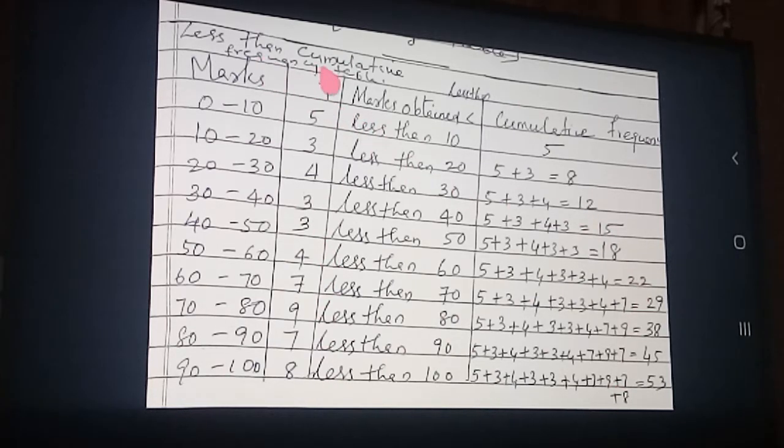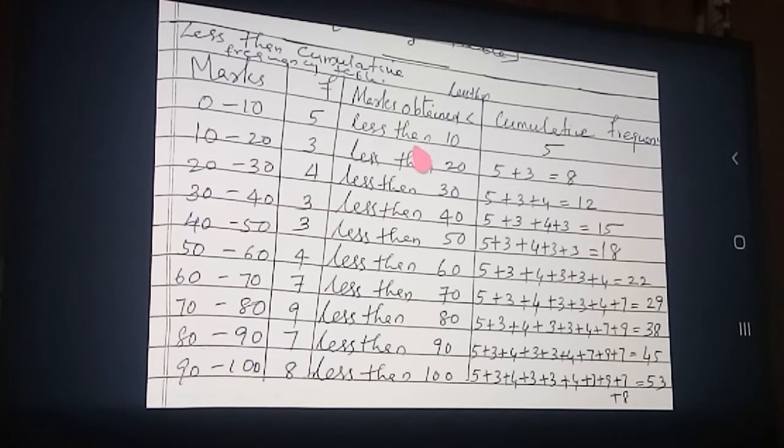Okay. So less than cumulative frequency table, listen here. Here this is the upper limit, or the upper boundary point. So 0 to 10: when we take note, 10 will not count here, 10 will count in the next class. So here we count from 0 to 9.9, and 10 to 19.9. The upper boundary point, that is 20, will count in the next class only.